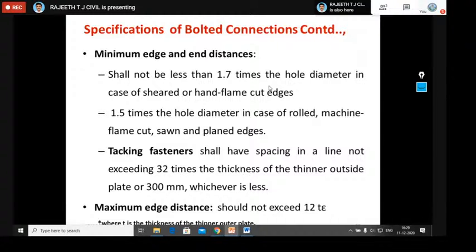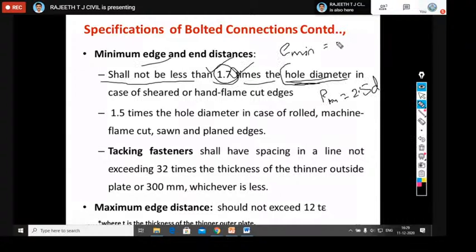According to the code, the value E minimum should not be less than 1.7 times the hole diameter. Here, if you observe, in the case of pitch, we have taken P minimum as 2.5 times D. Whereas in the case of edge distance, you should take 1.7 times the hole diameter.